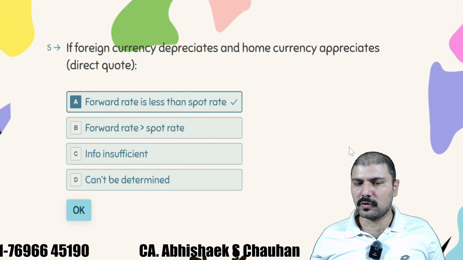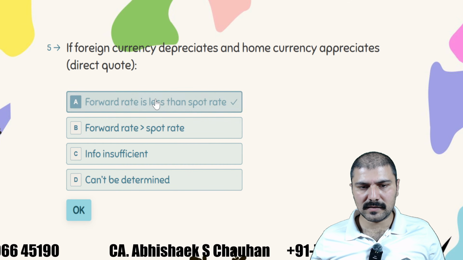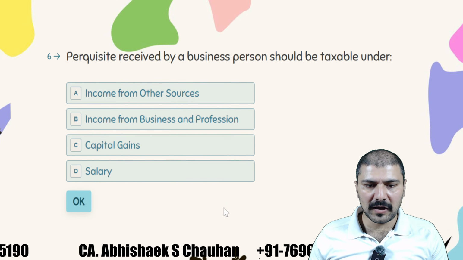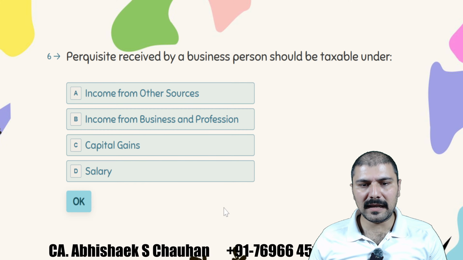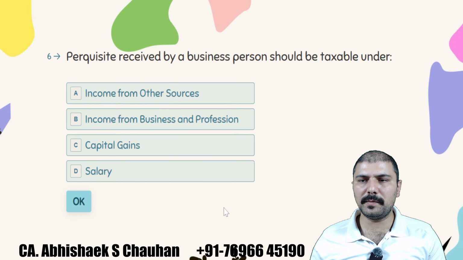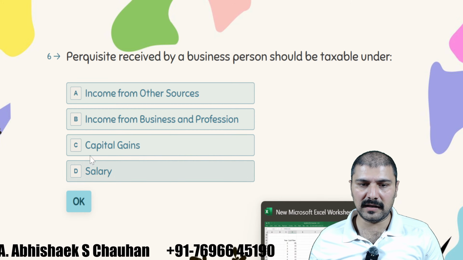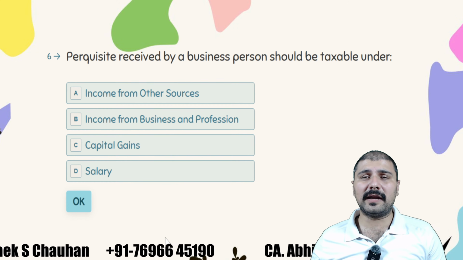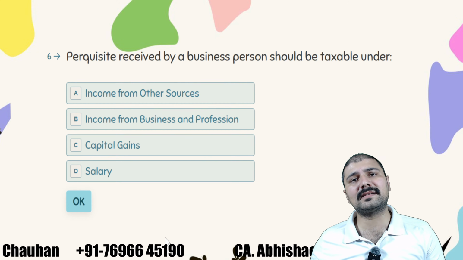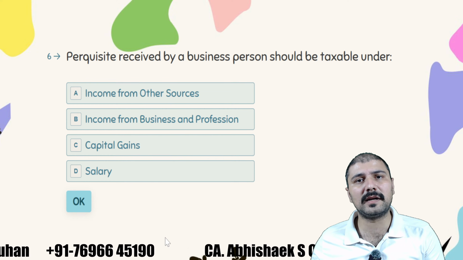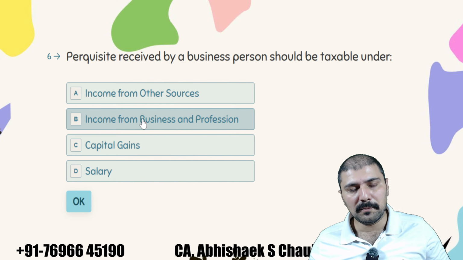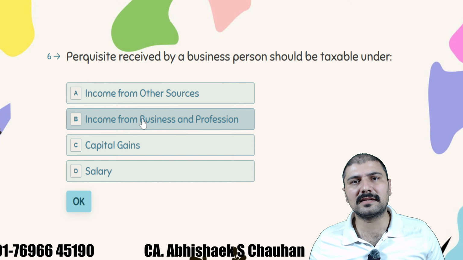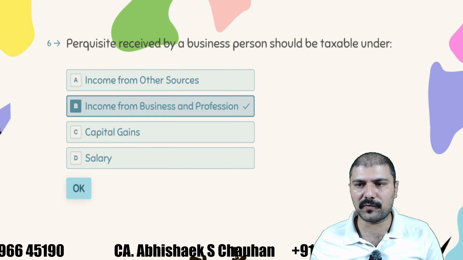Next. So the next question is, perquisite received by a business person should be taxable under: income from other sources, income from business or profession, salary, or capital gain. Now, if a salaried person receives a perquisite, it is taxable under the head salary. But if the businessman is getting a perquisite, then that is taxable under the head business and profession.